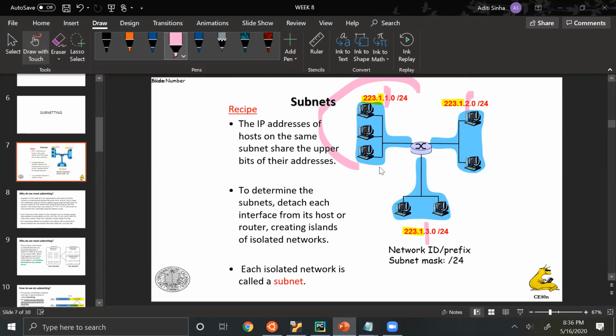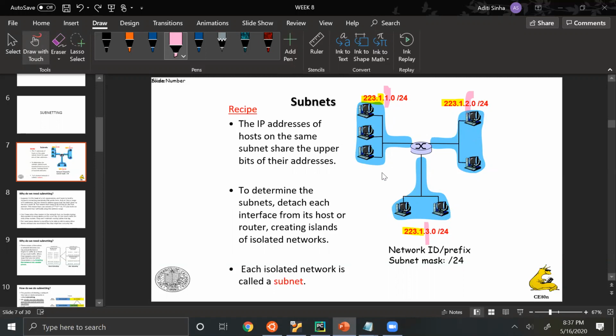So the difference between these and these ones is just the 2 here and the 1 here, which indicates that every host inside here and here is part of a different subnetwork. But because the 223.1 is common, they are part of the same overall network. So one network can be divided into subnetworks like this.